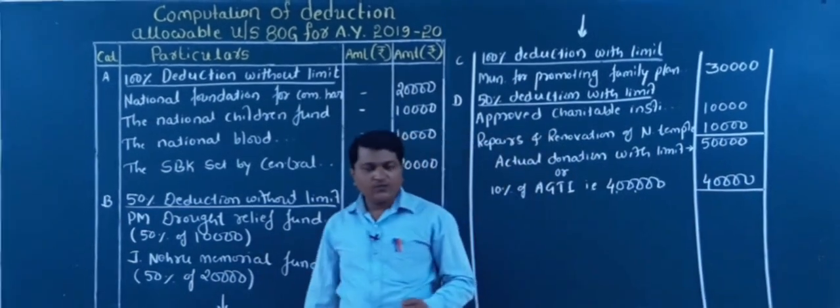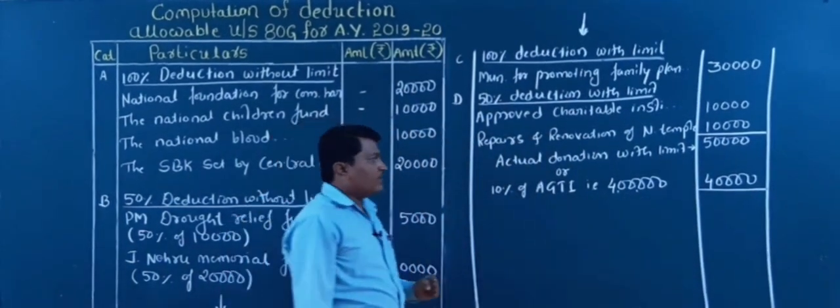Now, how to find the qualifying amount of deduction?